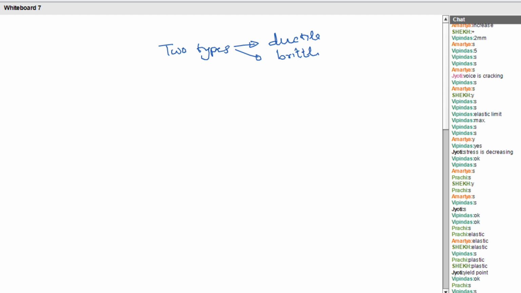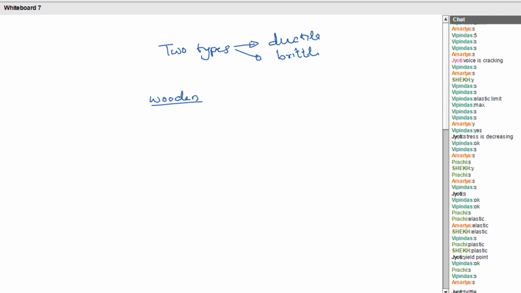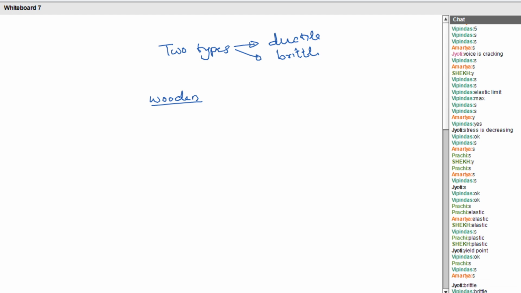Say, I took a wooden stick. Is it a ductile material or a brittle material? No, it is a ductile material. It shows the sign. It can bend like this, right? That stick can be bent like this.